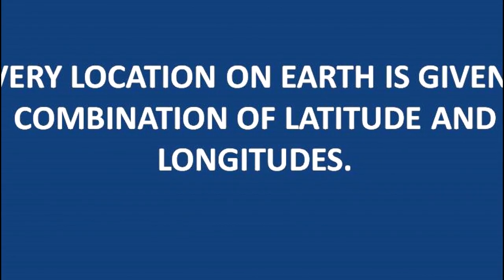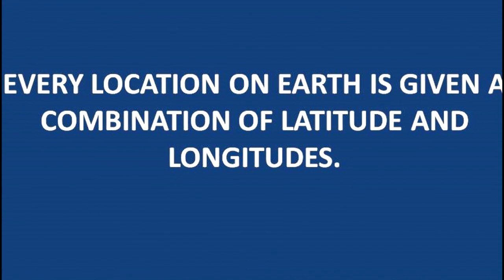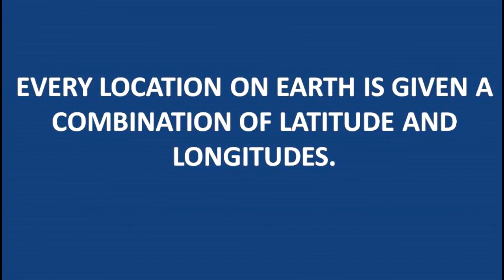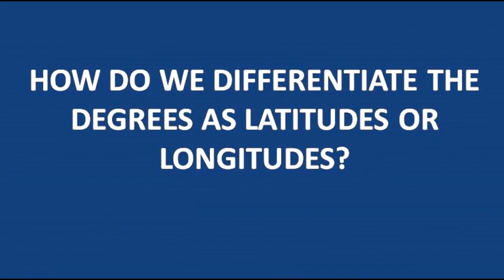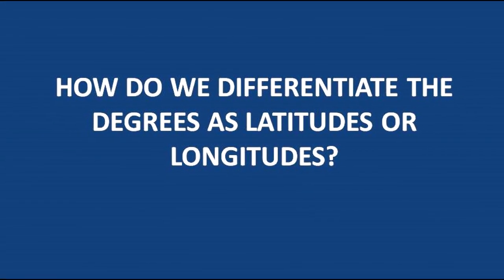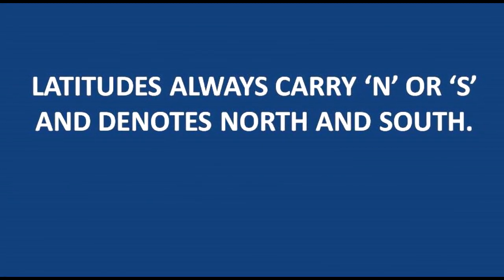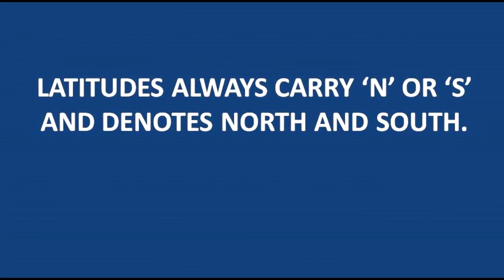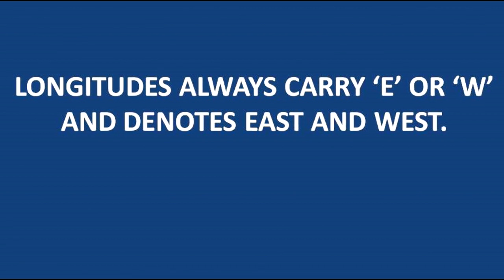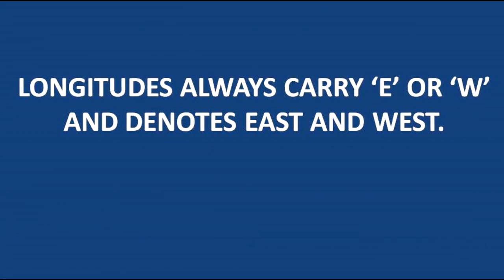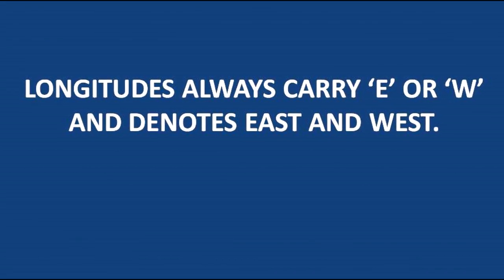Remember, every location on the Earth is given a combination of latitude and longitude. Example, Delhi. How do we differentiate the degrees as latitude or longitude? So, latitudes will always carry N or S, which denotes north and south. And longitudes will always carry E or W and denote east or west.